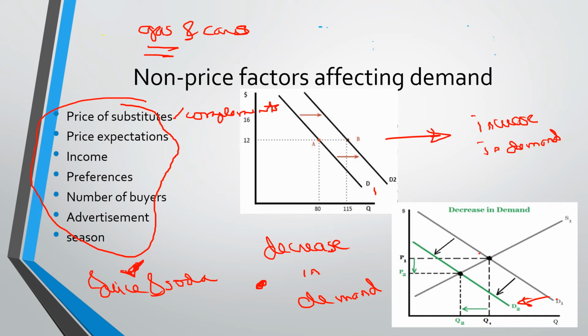Because if the other factors are also changing, for example, as the price of gas increases, there's also a significant increase in the income of the buyers, then they might not mind at all the increase in the price of gas because their income is increasing at the same time. So it might not affect their demand for cars.